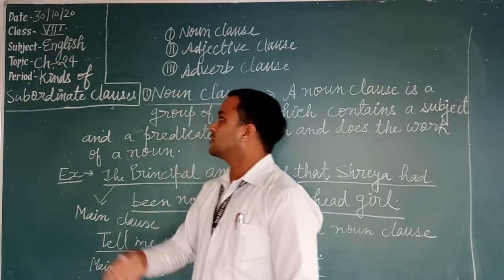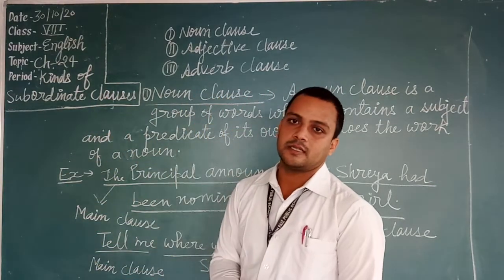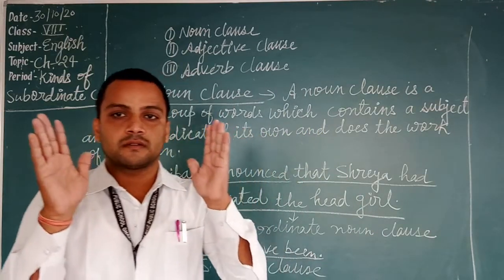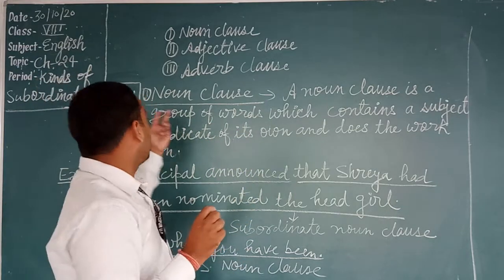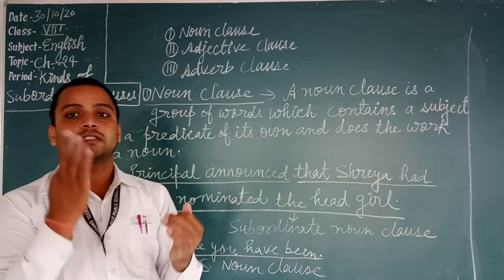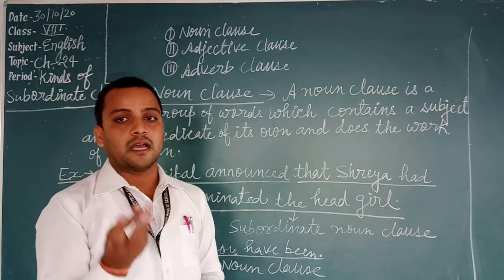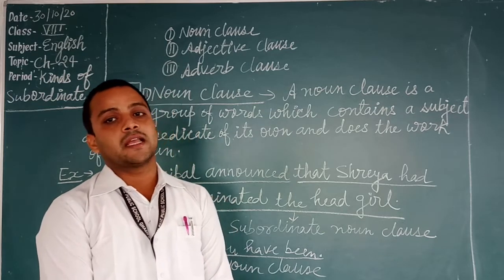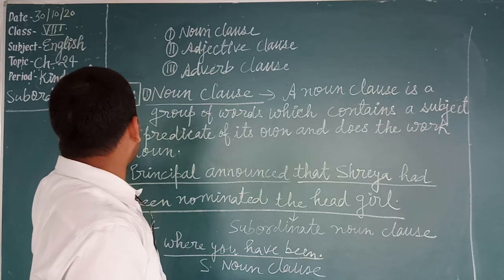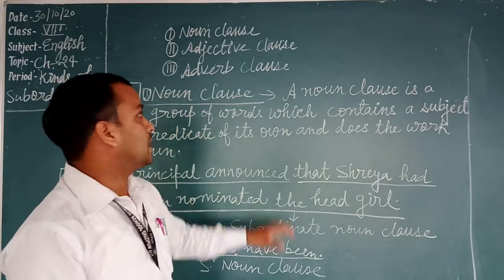Students, now see chapter number 24, kinds of subordinate clause. In 23 we learned about clauses. Now we will learn the kinds of subordinate clause. There are three kinds of subordinate clause, and they are noun clause, adjective clause, and adverb clause.